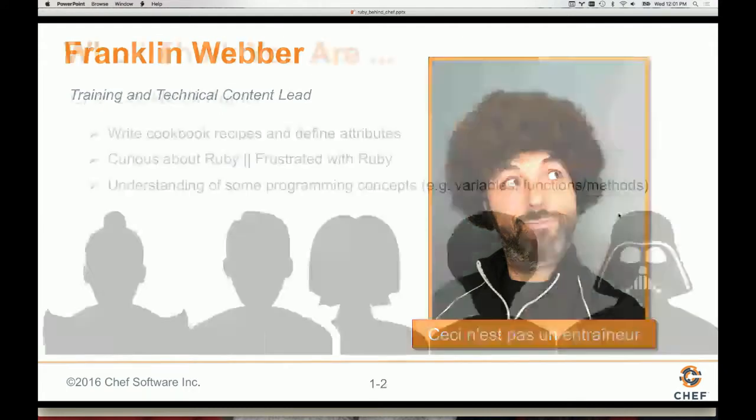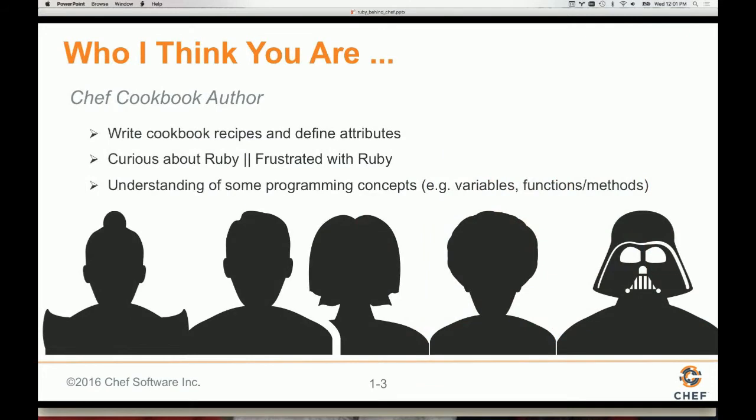But what's more important is who I think you are. Today, I started to put together a presentation that would teach you some Ruby, but I wanted to think about where you were at in your skills as a Ruby developer. I assume, because you're coming from a Chef perspective, coming to chef.io/webinars, that you are someone that knows Chef.